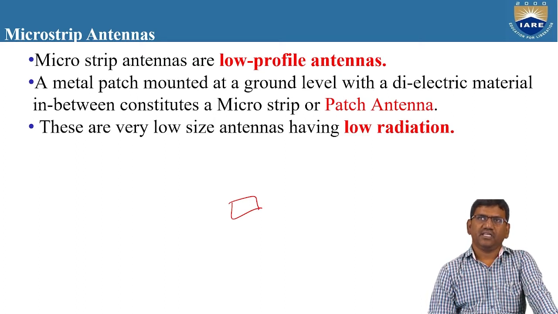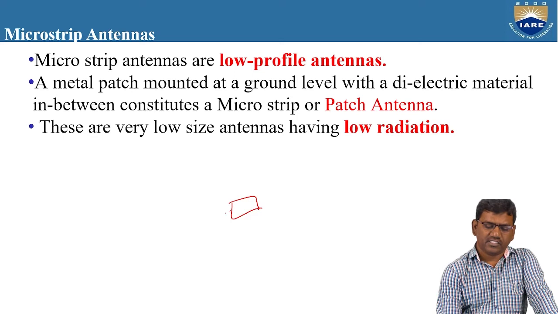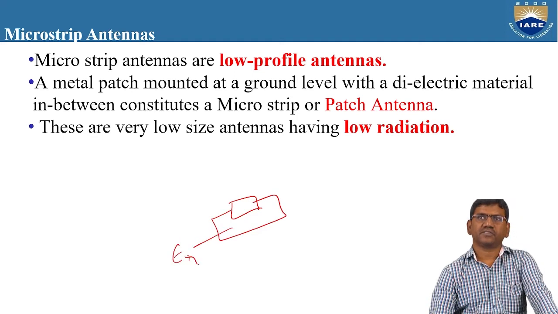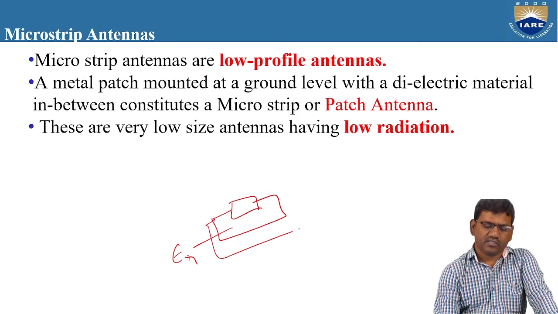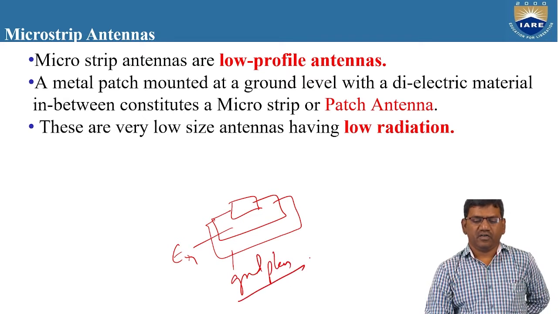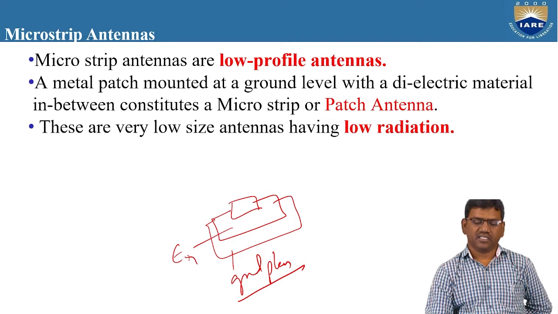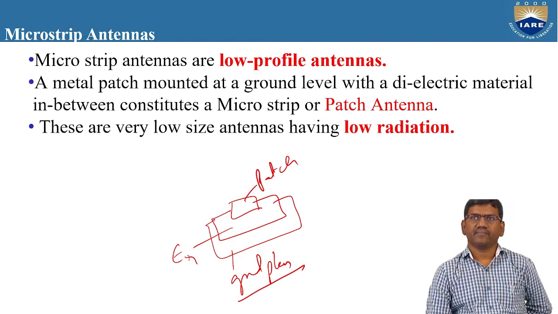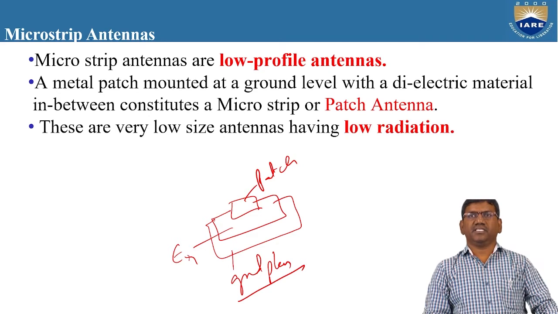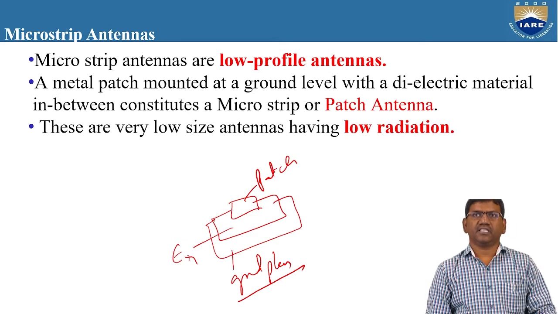If you take this as a patch, this is a patch antenna. This patch antenna is laid over a substrate. This is a substrate, epsilon r, let us assume. And this epsilon r substrate is laid over the ground plane. This is the ground plane. All together we call it a microstrip antenna. This is a patch, and in between the patch and the ground plane there is a dielectric substrate.